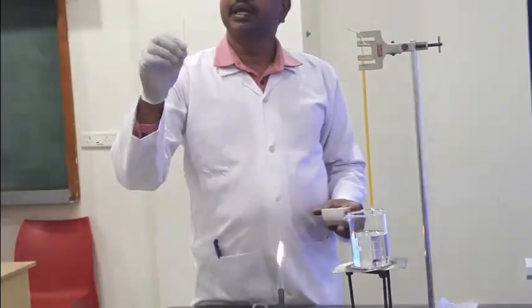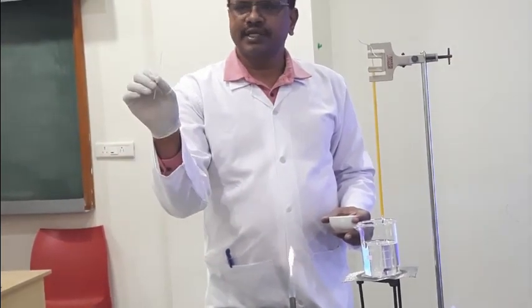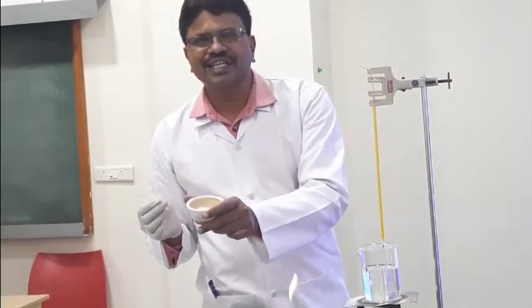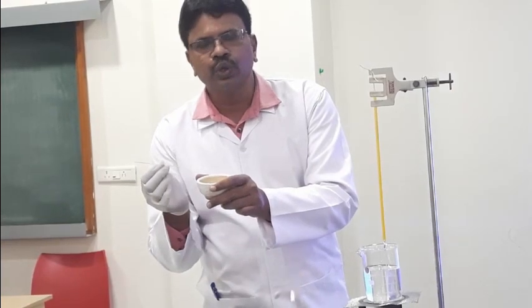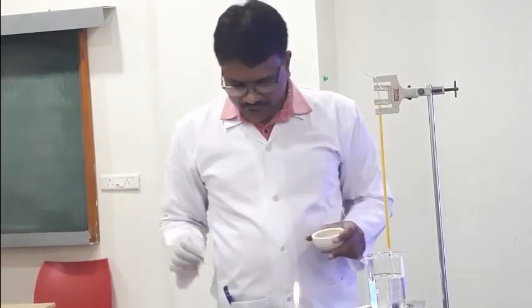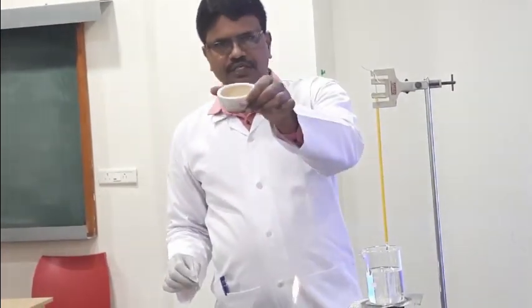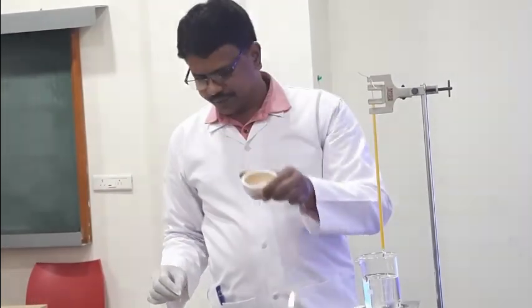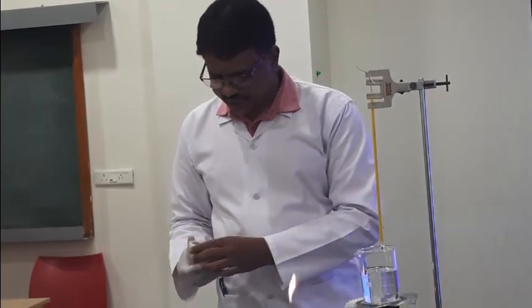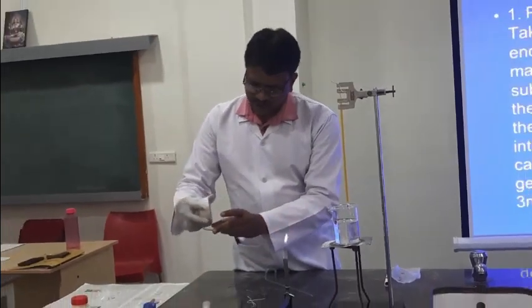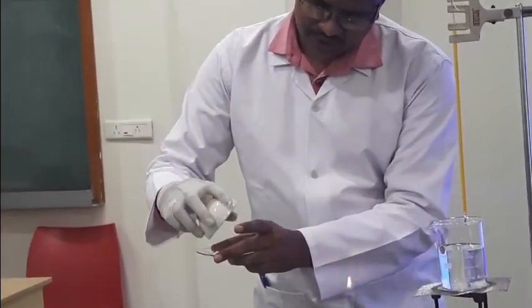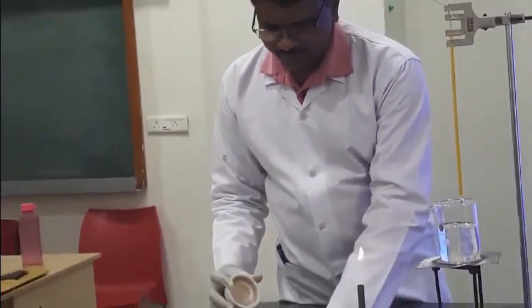We know the capillary diameter is very small, so if the substance is in crystalline form, it is not going to go inside easily. That's why we have to crush the substance into powder. Now this substance is taken over this watch glass.